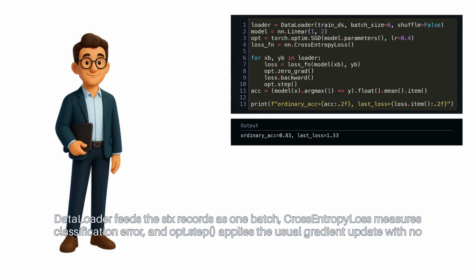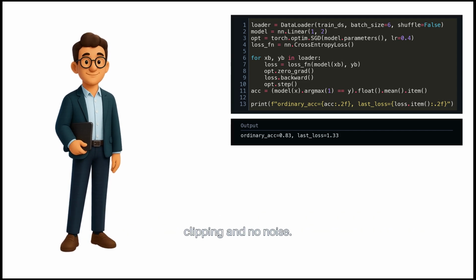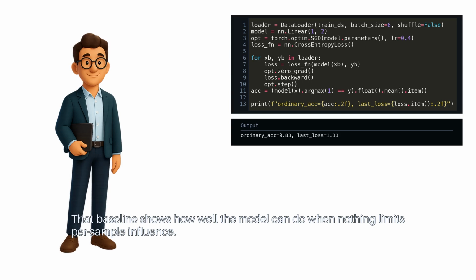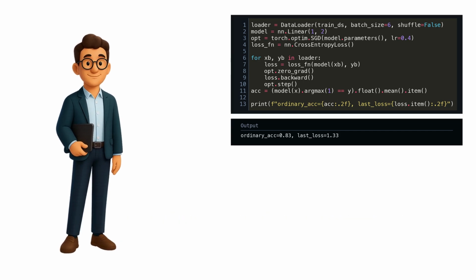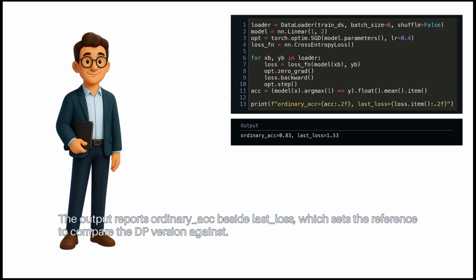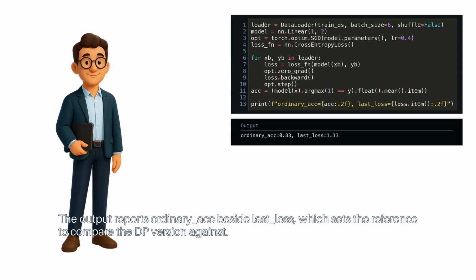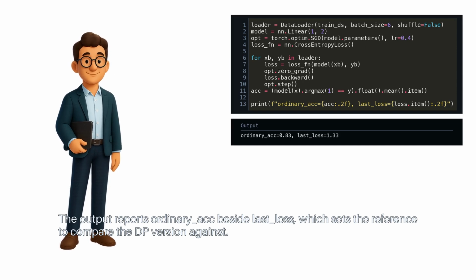Cross-entropy loss measures classification error, and opt.step applies the usual gradient update with no clipping and no noise. That baseline shows how well the model can do when nothing limits per-sample influence. The output reports ordinary accuracy beside last loss, which sets the reference to compare the DP version against.